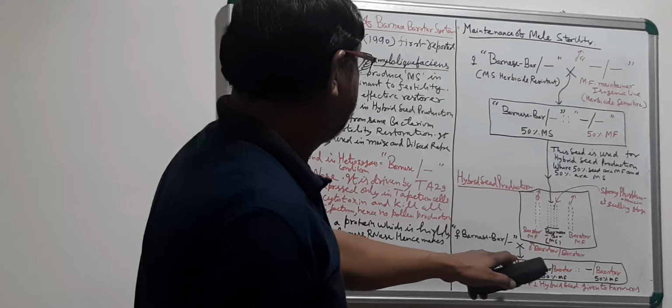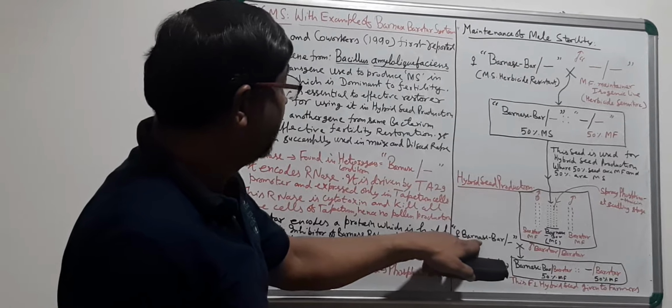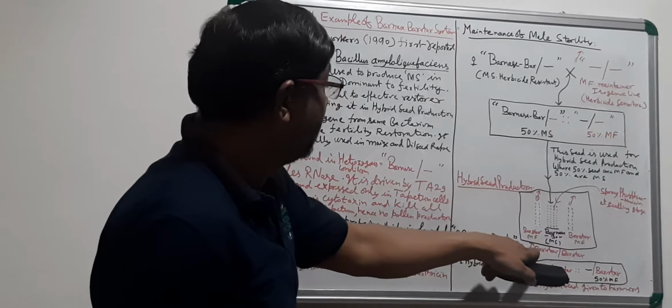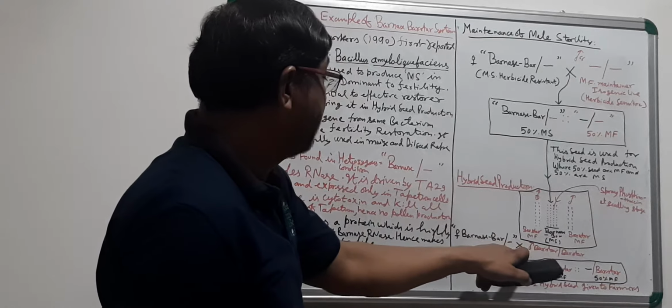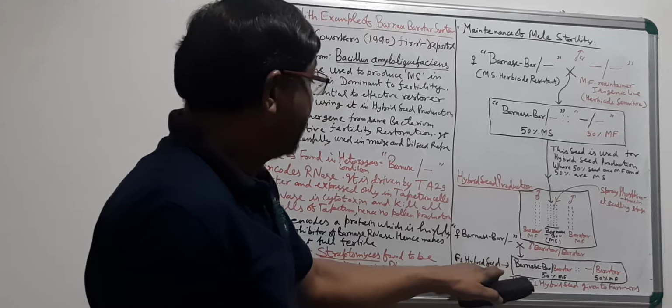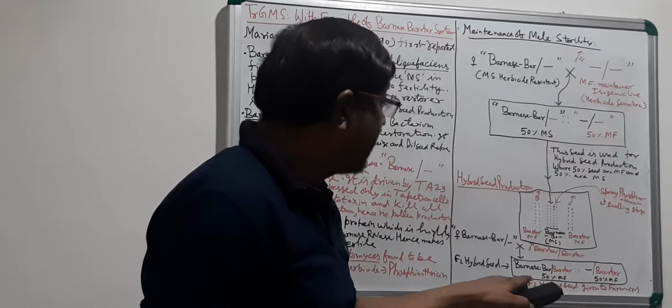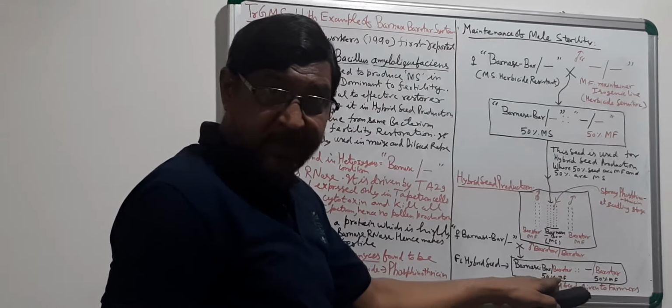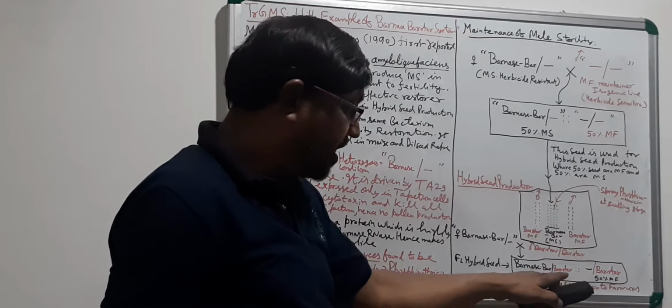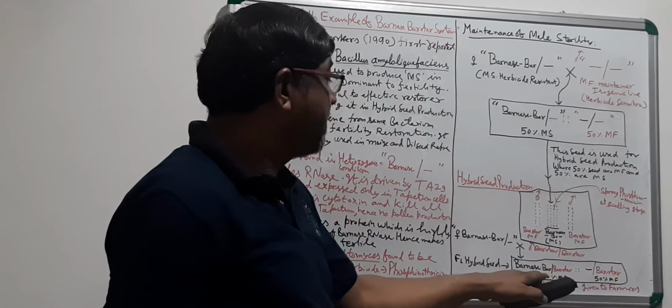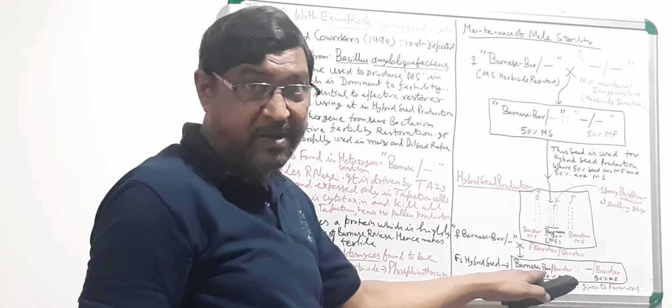What hybrid seed are you going to get? Once you have crossed the Barnase-bar normal with the Barstar male fertile, in the F1 hybrid seed 50% will be Barnase-bar Barstar. Because Barstar is there, these plants will be male fertile.